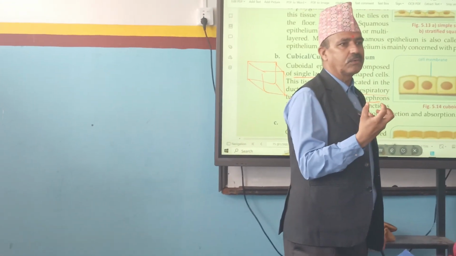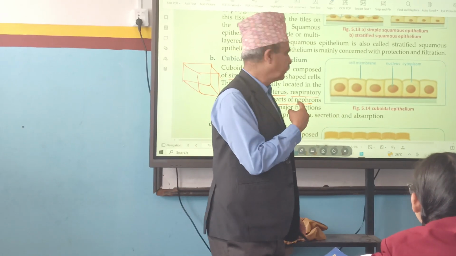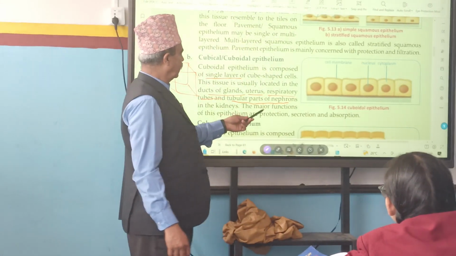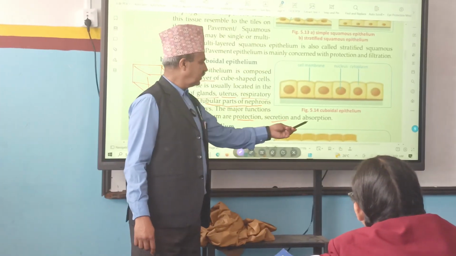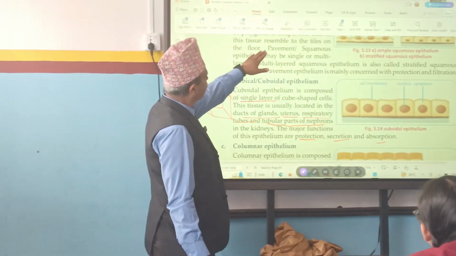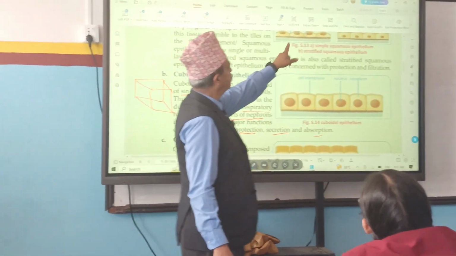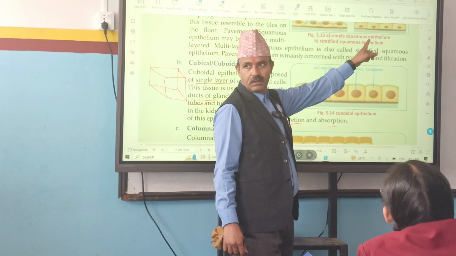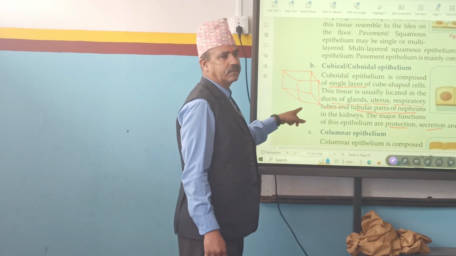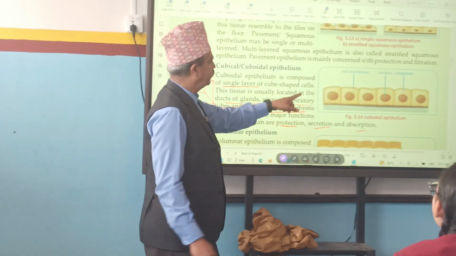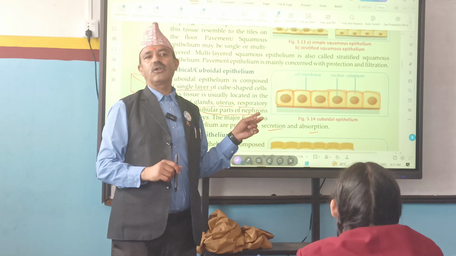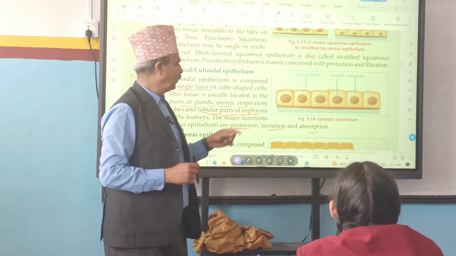The kidney filters our blood, yes or no? So filtration work is done by it. And what are the major functions here? Protection, secretion, and absorption. So we have to remember the cells of squamous epithelium are flat and irregular, but the cells of cubical or cuboid epithelium are cube-like. Is it single layer or multi-layer? Single layer, only one layer is present.